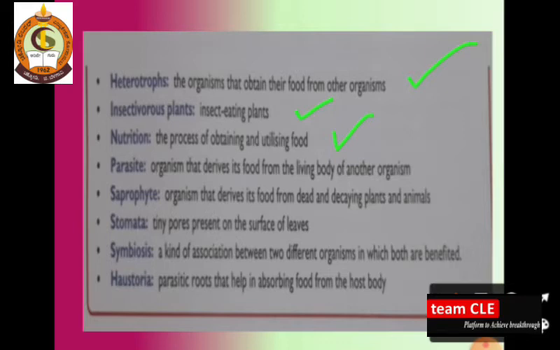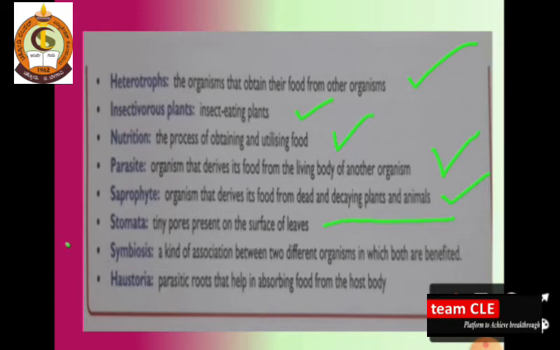Keep in your mind this difference. Next is the parasite. Parasites are the organisms that derive their food from the living body of another organism. Next, what is a saprophyte? That organism that derives its food from dead and decaying plants and animals.